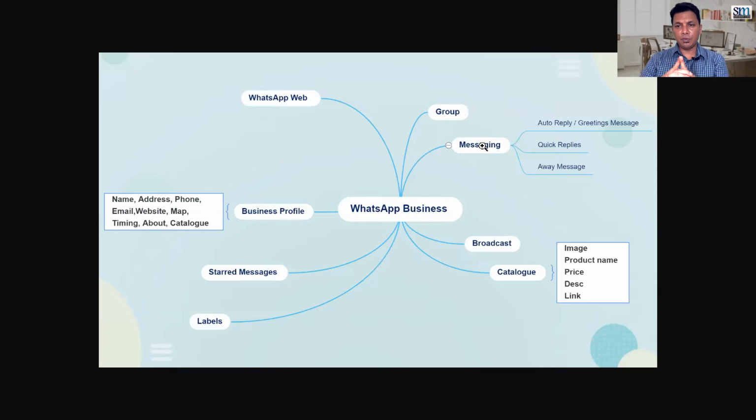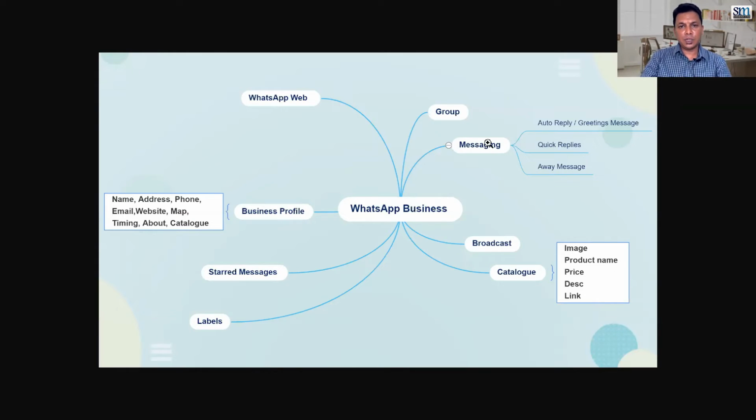Then there is a beautiful feature called quick replies, where you can create templates. For example, suppose there are 20 questions people normally ask: what is your website, what products do you have, do you work in this city, are you open now? There can be anything, it differs from business to business. So you can create your customized quick replies, and you can just send them easily. I'll show you how to do it.